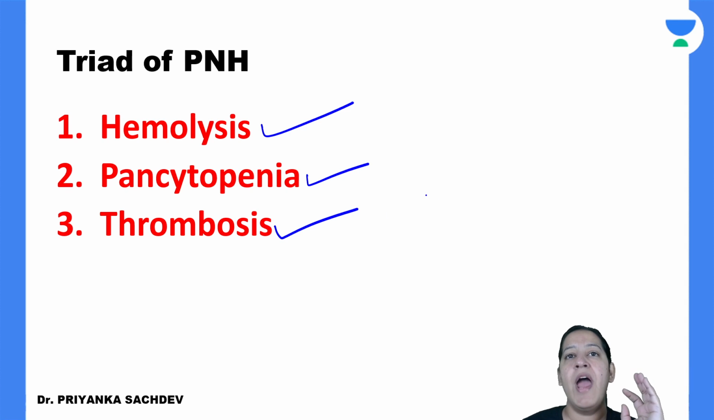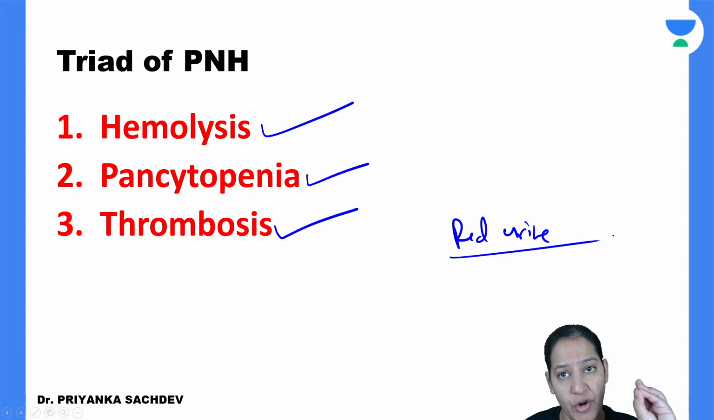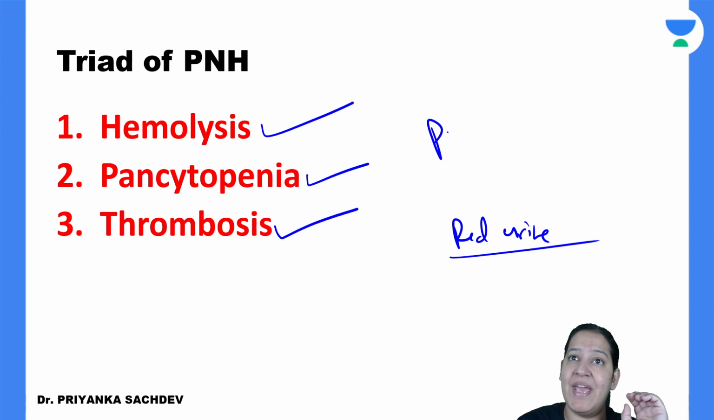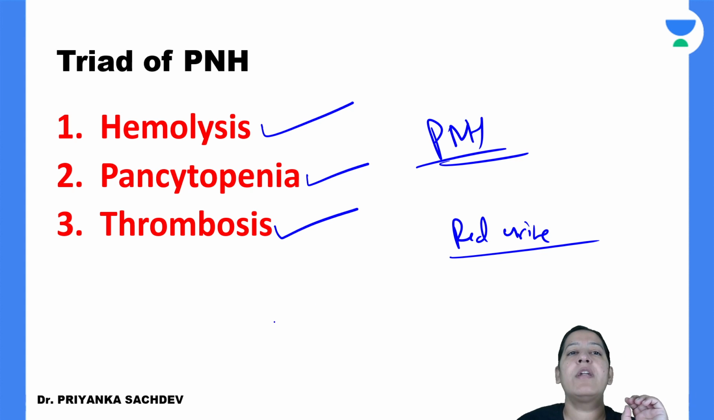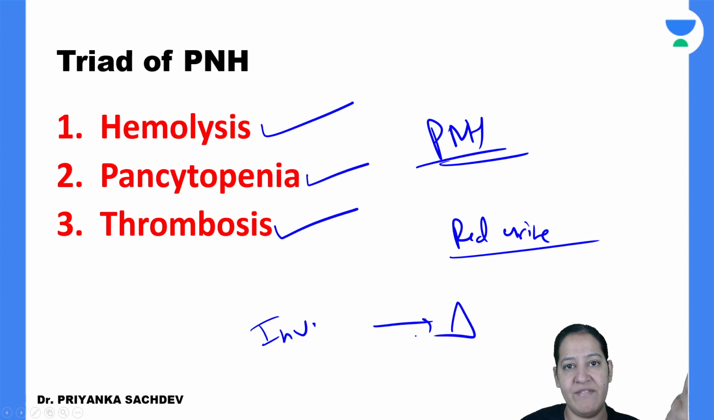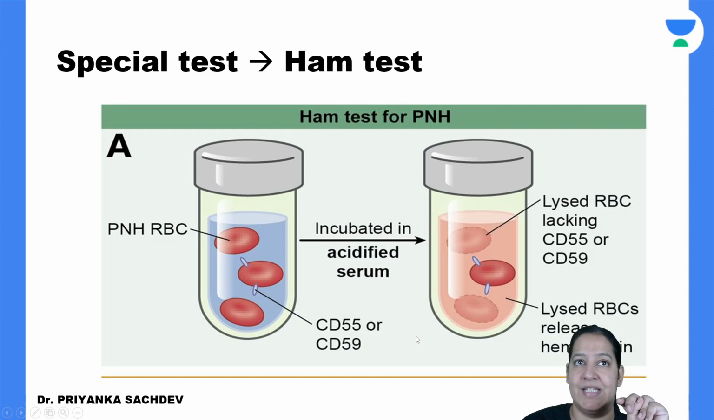A patient is coming to you and saying, doctor, I am having red urine. The first morning urine is always red in color. This should raise your suspicion that the patient may have PNH. So what investigations will you offer to the patient to make your diagnosis? There are two screening tests. The first screening test is the Ham test.